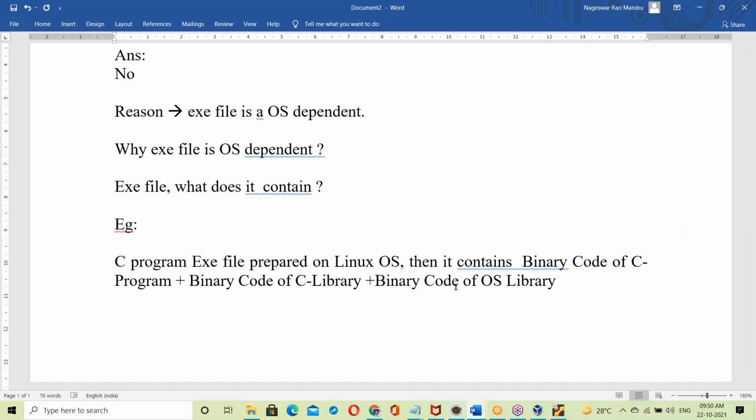By linking all of this, it generates the exe. One second, let me have some water.